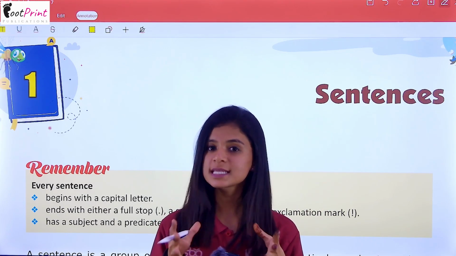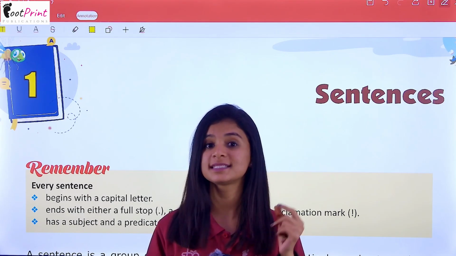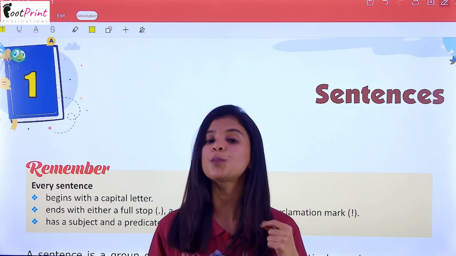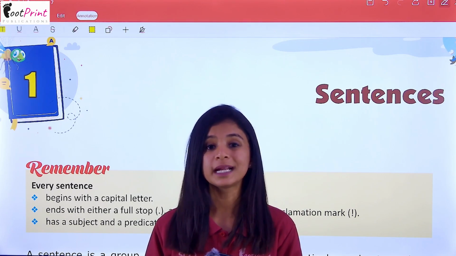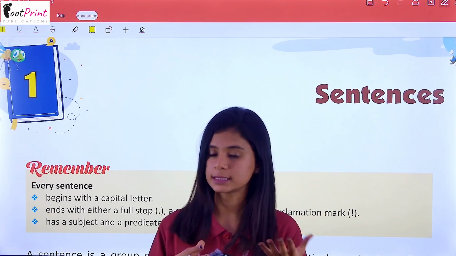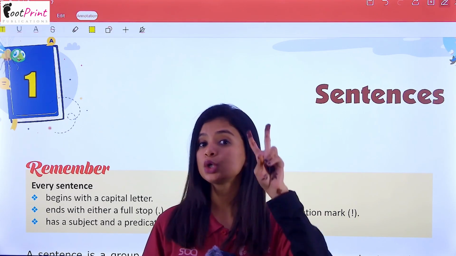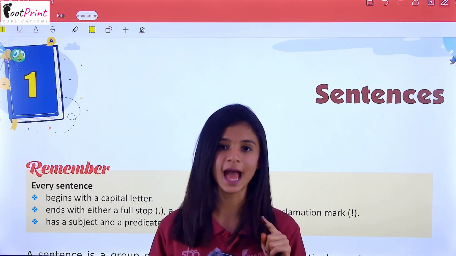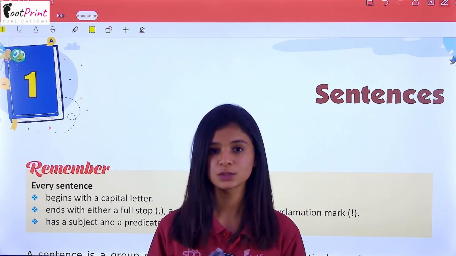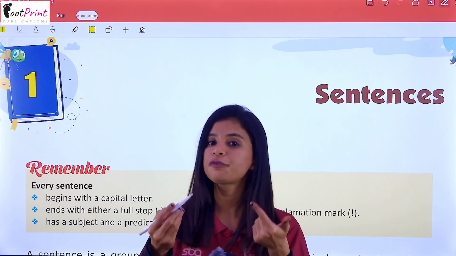As you must have read in the previous class about sentences, a sentence is a group of words placed in an order that makes complete sense. And you have also read that there are two parts of a sentence, which are subject and predicate. So, for this topic, we are going to read a little further.